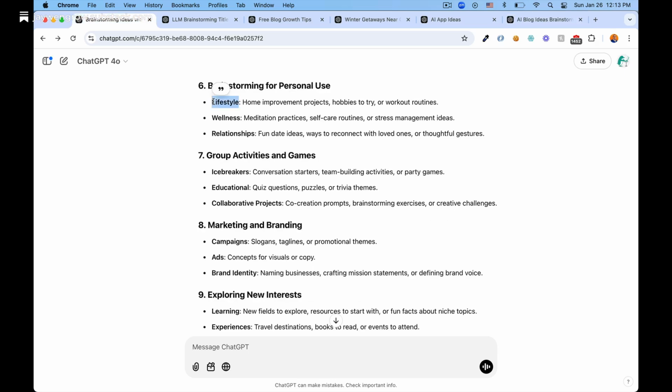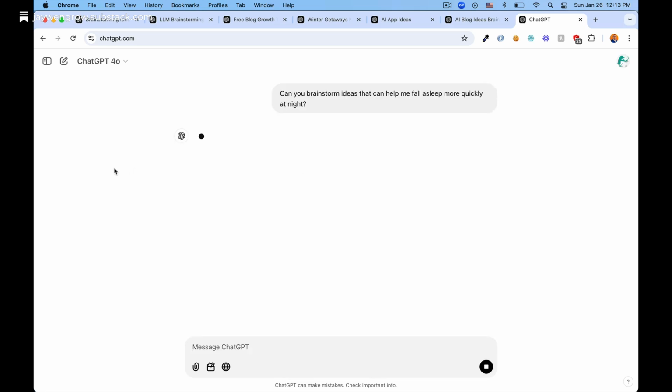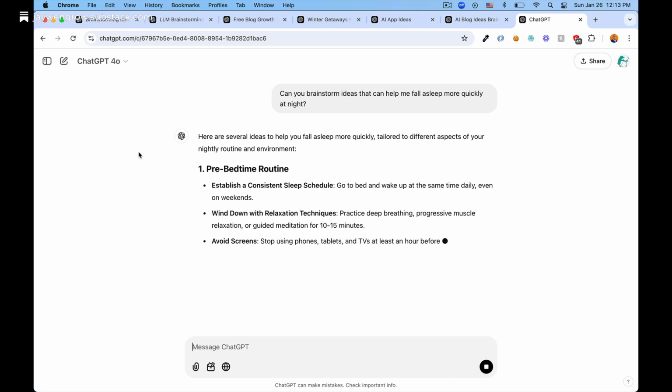When it came to topic 6, brainstorming for personal use, I asked ChatGPT, can you brainstorm ideas that can help me fall asleep more quickly at night? I may or may not actually have this problem. Here's what ChatGPT suggested. I don't think there's anything here that I haven't considered before, but at least it's a solid list.